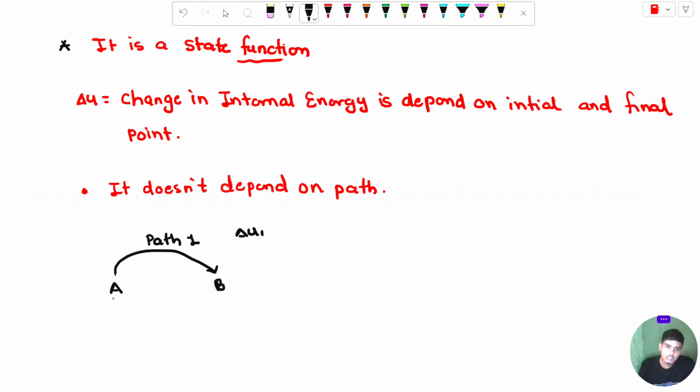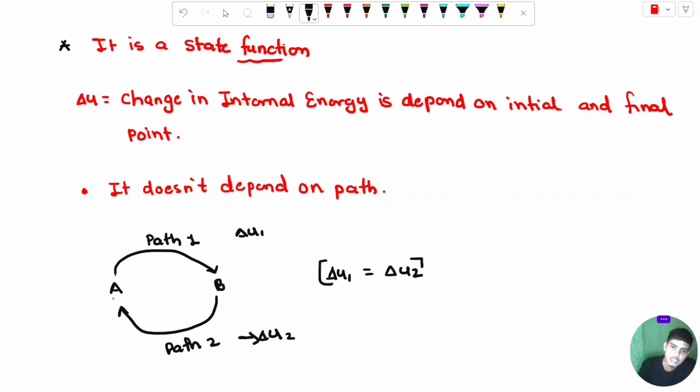Then another path is if we go from B to A, this is path 2, and the energy used in path 2 is delta U2. If we compare the energy on both paths, delta U1 is equal to delta U2. Correct. And the internal energy for the path function is 0. That's why it does not depend on path.